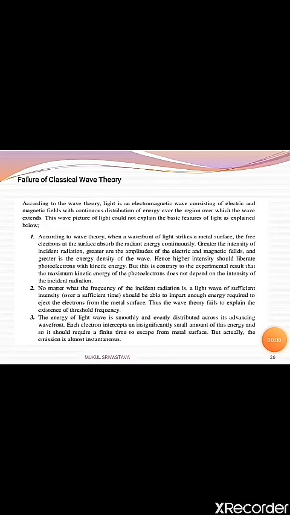Failure of classical theory to explain the wave theory. According to wave theory, light is an electromagnetic wave consisting of electric and magnetic fields with continuous distribution of energy over the region over which the wave extends. Now, the wave picture of light could not be explained by this classical theory, and the reason behind that is explained here. Now, we are going to discuss that.